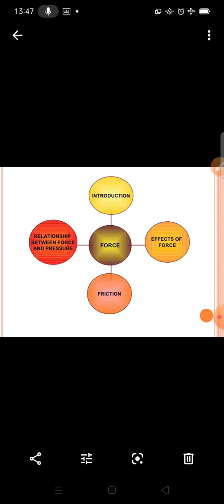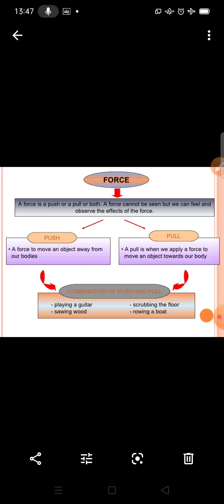And there are various types of force such as gravitational force, electrostatic force, magnetic force and frictional force that exist in nature. So student, in this chapter we will discuss force, effect of force, friction, and the relationship between force and pressure. So let us start now.